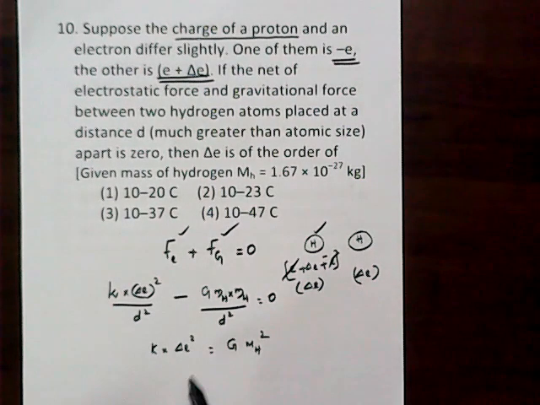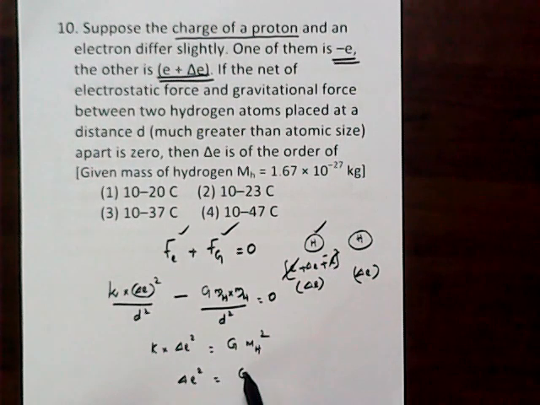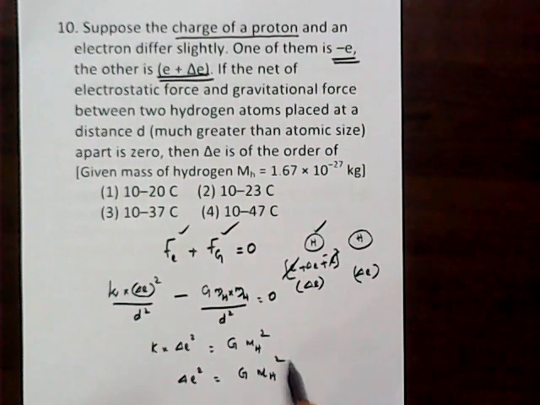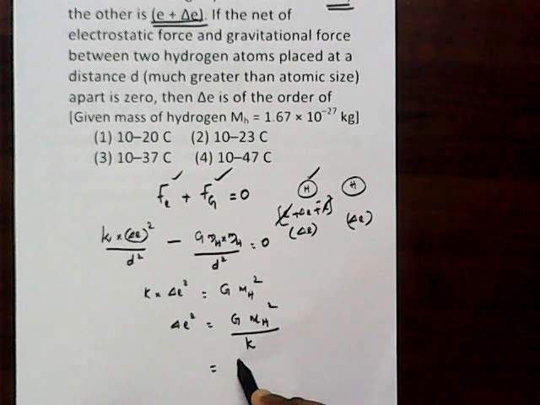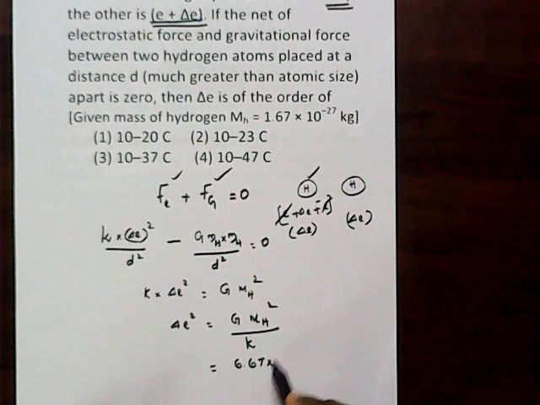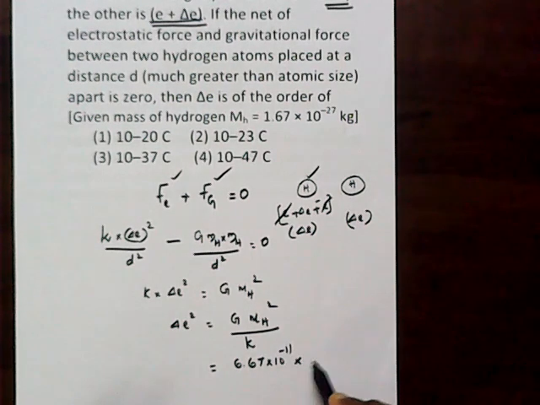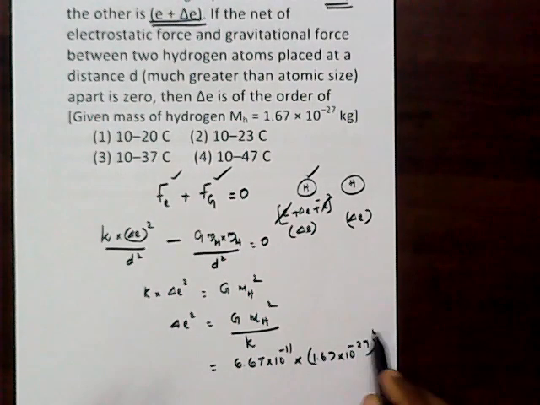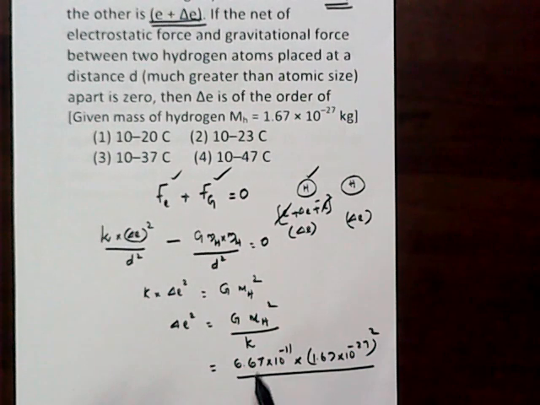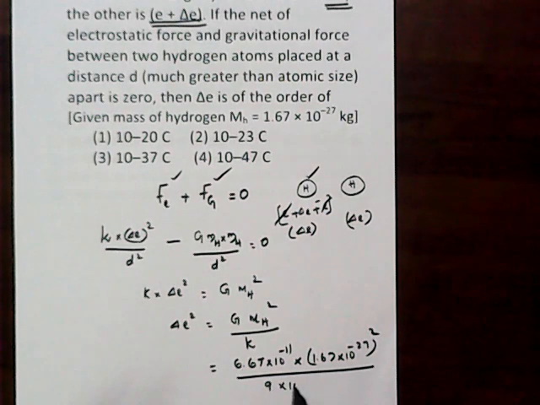Our aim is to find delta E. So delta E square equals G mh square divided by k, equal to 6.67 into 10 raised to minus 11 into the mass of hydrogen, 1.67 into 10 raised to minus 27, squared, divided by the value of k, which is 9 into 10 raised to 9.